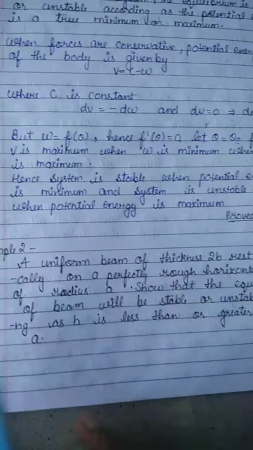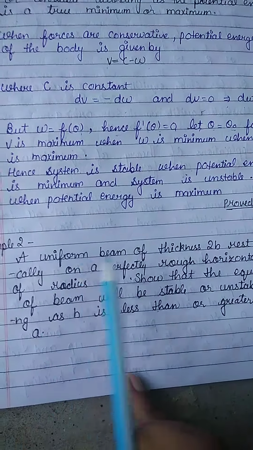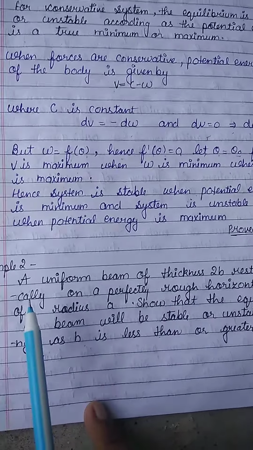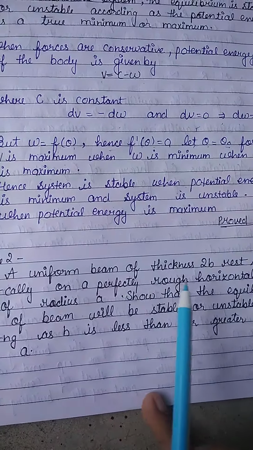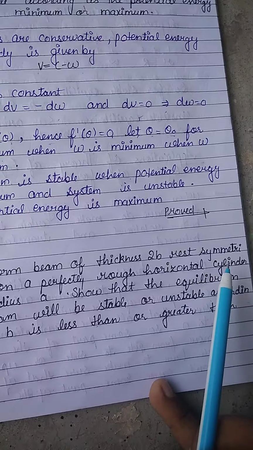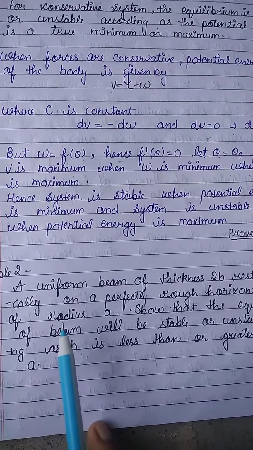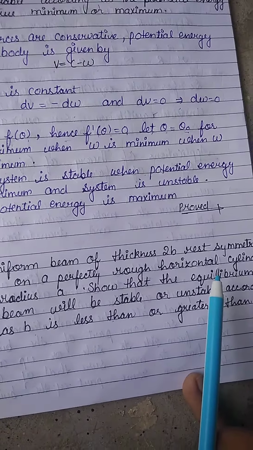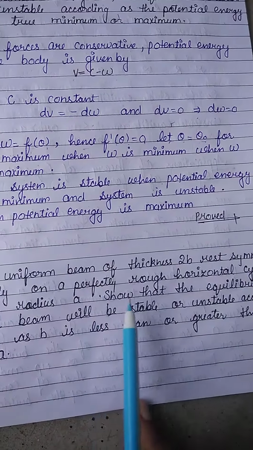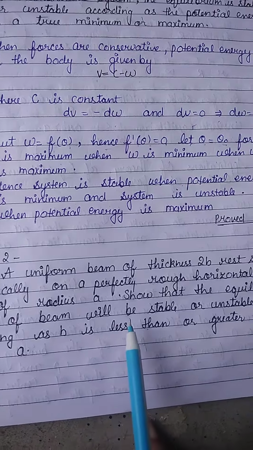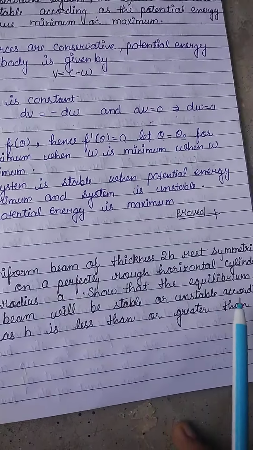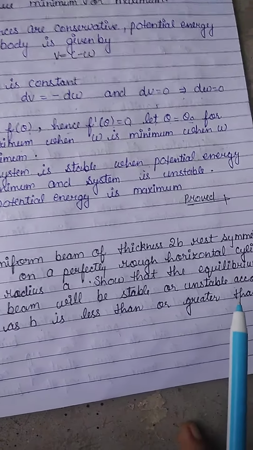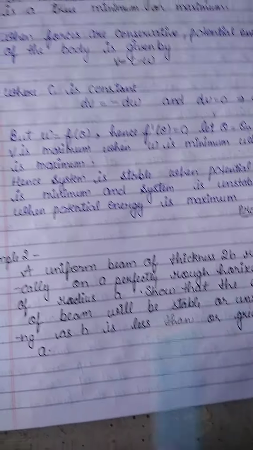The second example: a beam of thickness 2b rests symmetrically on a perfectly rough horizontal cylinder of radius a, as shown in the equilibrium. Show that the equilibrium of the beam will be stable or unstable according as b is less than or greater than a.